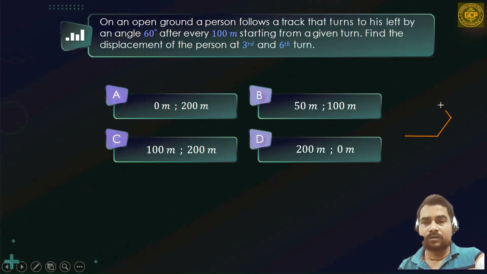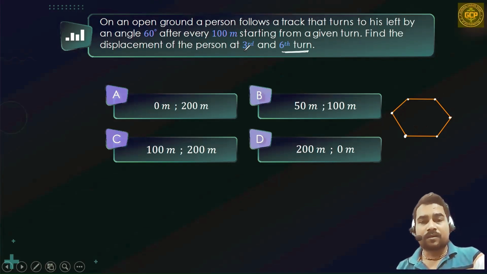Okay, so the track will look like this, as you can see here. Now the person follows this. The person starts from here. So first turn, second, third, fourth, fifth, and sixth. After the sixth turn, the person reaches its initial point. So after the sixth turn, his displacement must be 0.